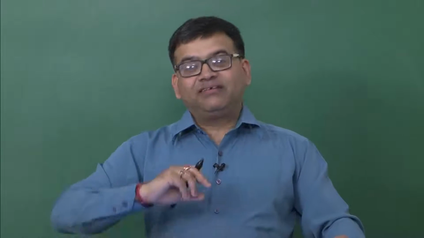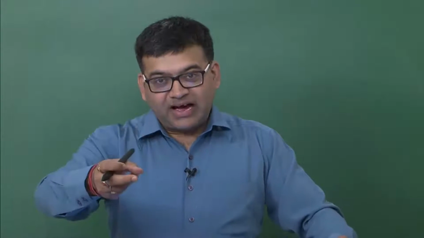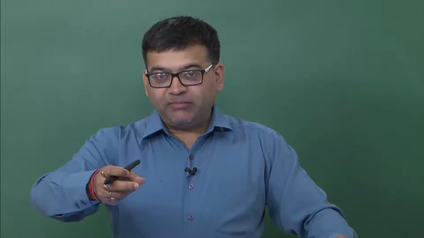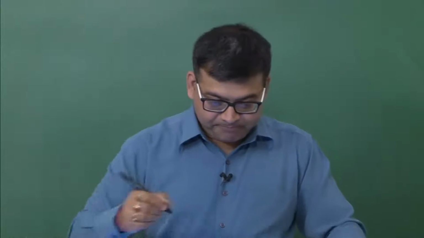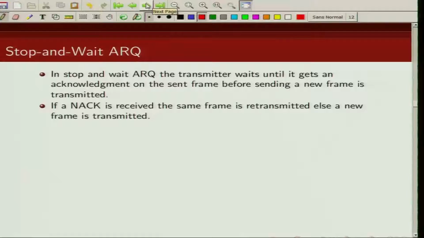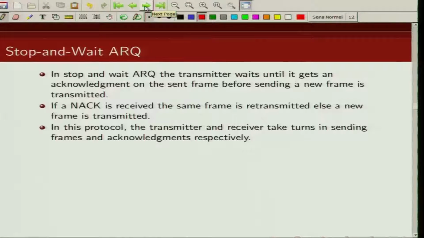Based on that the transmitter will now send either a new frame or packet, or the same packet if it is not received correctly. So, if NACK is received, the same frame is retransmitted, else a new frame is transmitted. So, in this protocol, the transmitter and the receiver take turns in sending frames and acknowledgement.